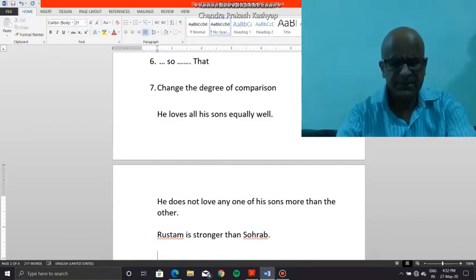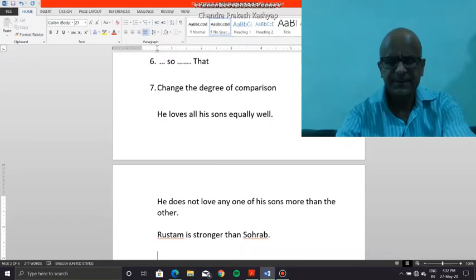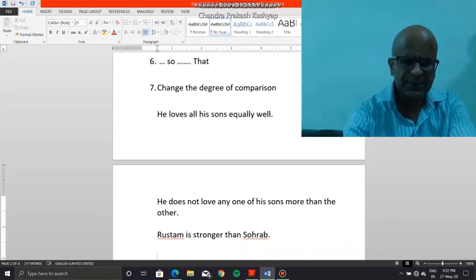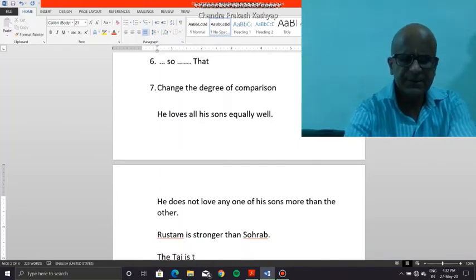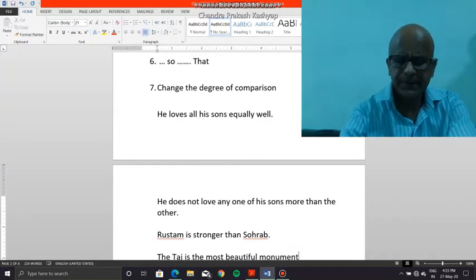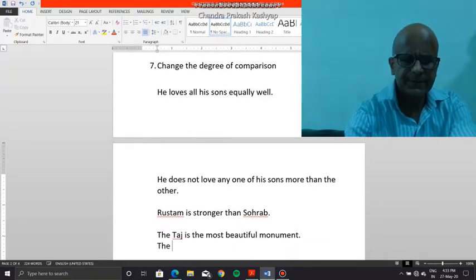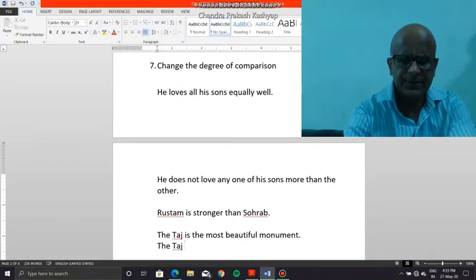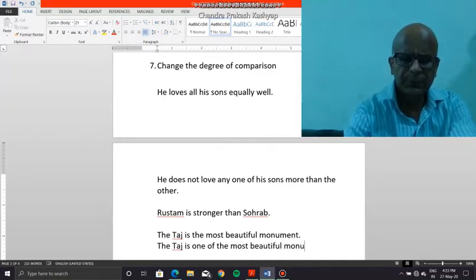However, we must understand that there is a difference between the two sentences. For example, I say the Taj is the most beautiful monument, and the Taj is one of the most beautiful monuments.